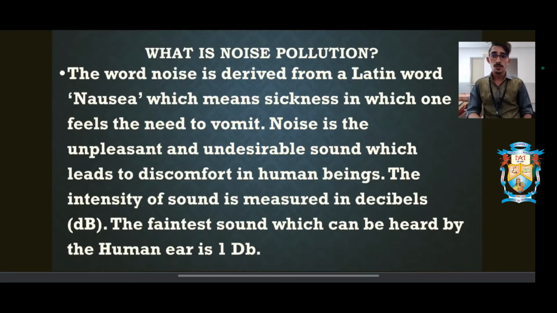Next is, what is noise pollution? This pollution is not given much importance, but it is causing a lot of problems day by day as time goes on. So what is noise pollution? The word noise is derived from the Latin word nausea, which means sickness. In other words, you feel like you're having a drowsy head, or you feel like you're going to puke or vomit. So noise is the unpleasant and undesirable sound which leads to discomfort in human beings.